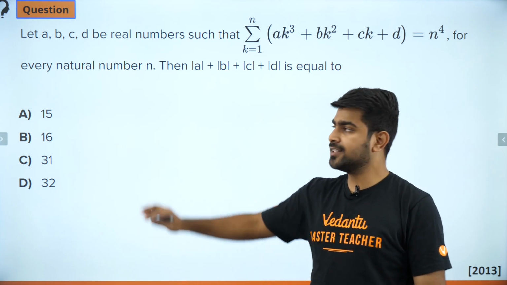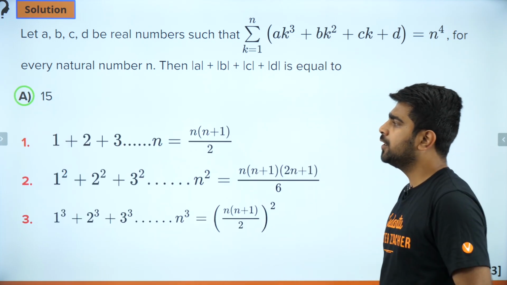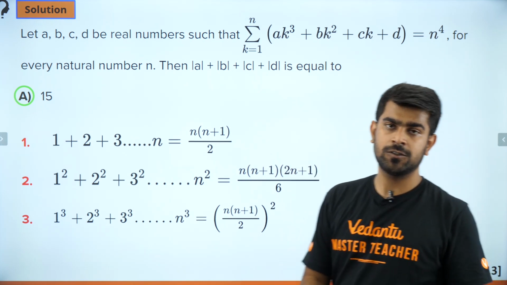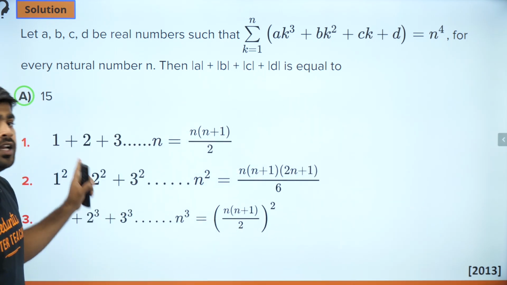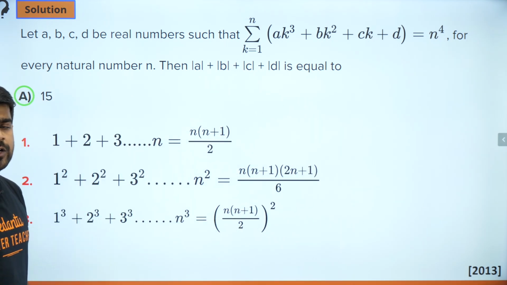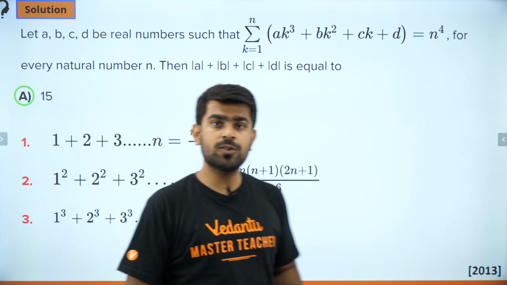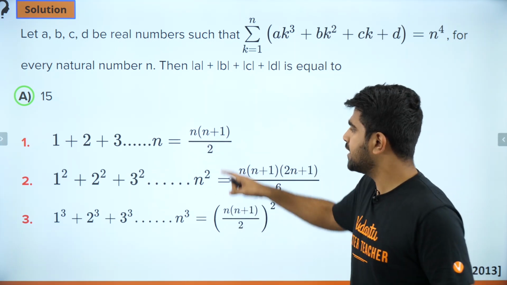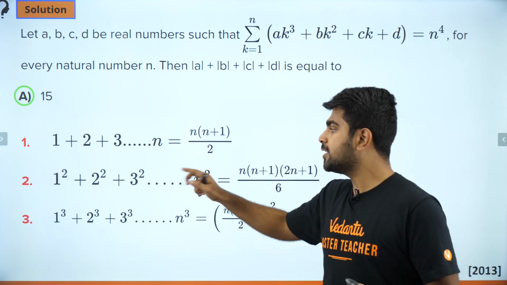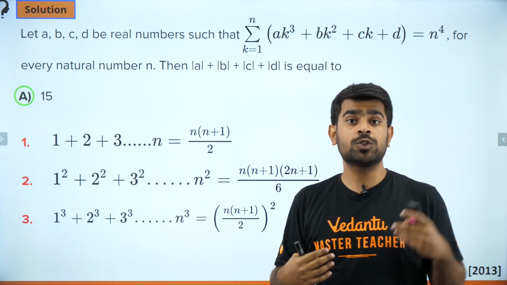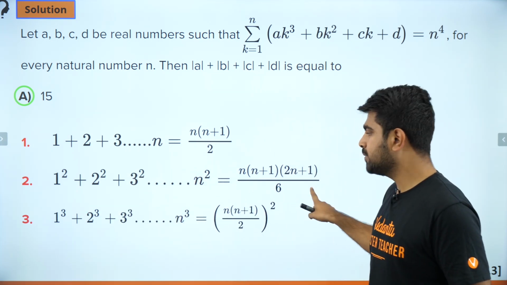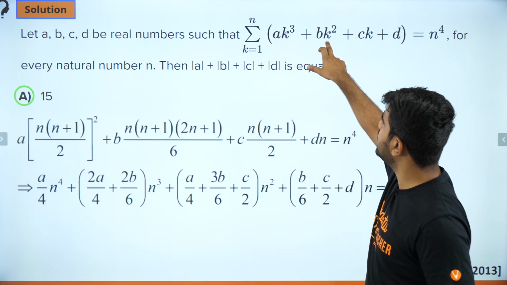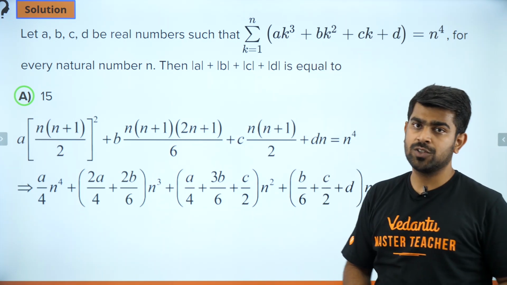Okay. So the answer for this question is going to be 15, and the way we do it is just based on these 3 formulas. So guys, if you are not aware of these 3, please do make a note of it right now, because these 3 are super important when it comes to solving this question. The first one is the sum of first n natural numbers, which is going to be n into n plus 1 by 2. What is the second one? The sum of first n squares, that is going to be this one. And the third one is the sum of first n cubes. So you have cubes, you have squares, and you have natural numbers as well.